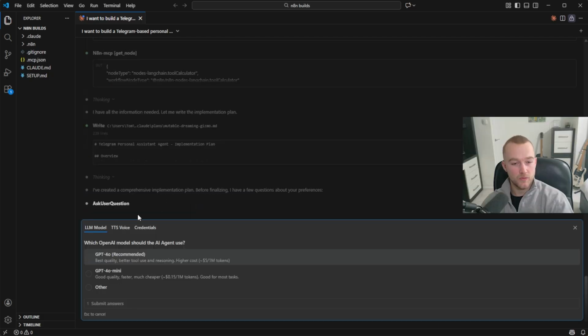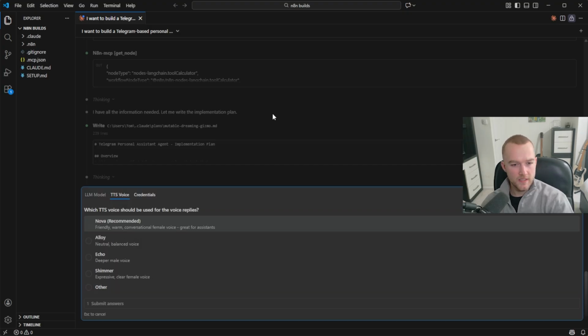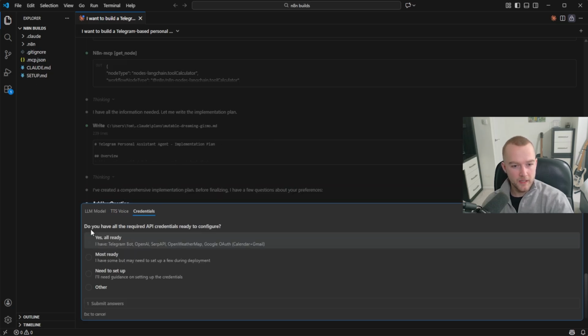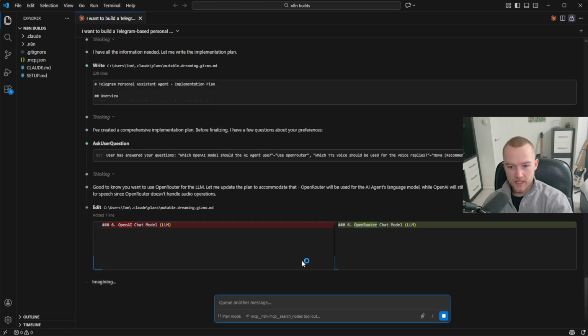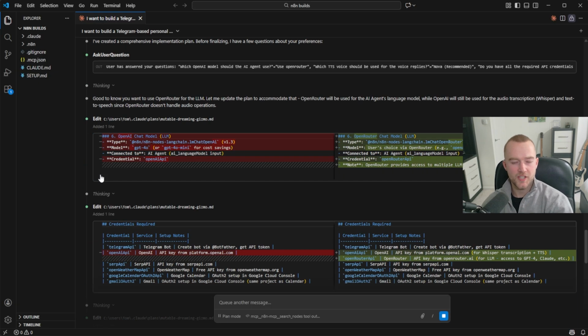Alright, so it's just asked us which OpenAI model the AI agent should use, and I'm just going to tell it to use OpenRouter and see if it can do that. And which text-to-speech voice should be used for the voice replies? I don't think this matters, let's just go with Nova. Do you have all the required API credentials ready to configure? I think I've got most of them ready. Yep, so it said OpenRouter will be used for the AI agent's language model. It's really cool because you can see the different thinking and note-taking it's making as it's doing it.